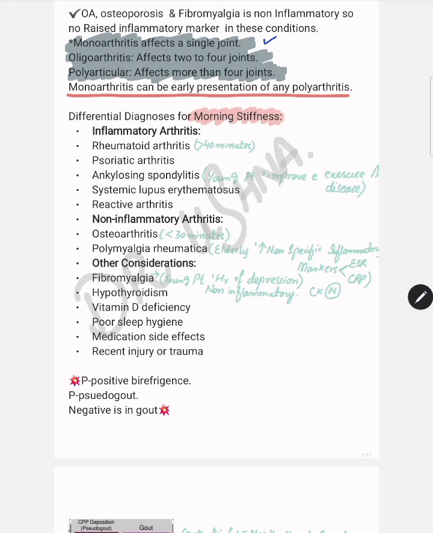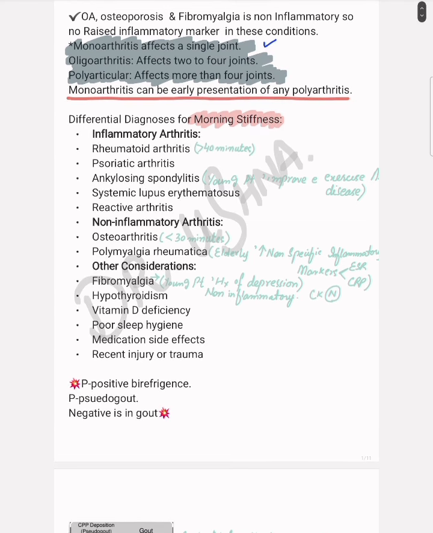It is involvement of a single joint, and when there is involvement of less than four joints, that is two to four joints, that is oligoarthritis. And when there is involvement of more than four joints, that is basically polyarticular disease. This is an important concept because some of the diseases are straightforwardly monoarticular, some are polyarticular. So this gives you a clue towards jumping to the topic and choosing the right option.